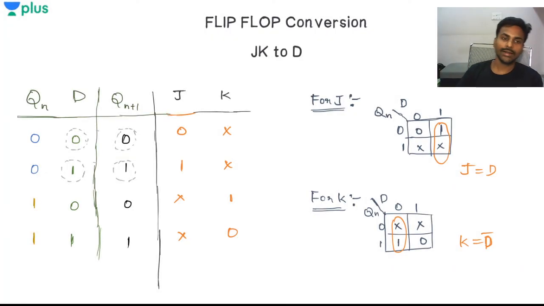Okay, do that and find out how you convert the JK to D and what the complements are, what the values of J and K are in relation with D. Try to do it with K-maps. You will be solving this question in the same manner as what I have given in this slide, and you will get the conversion of one flip flop, JK to D.